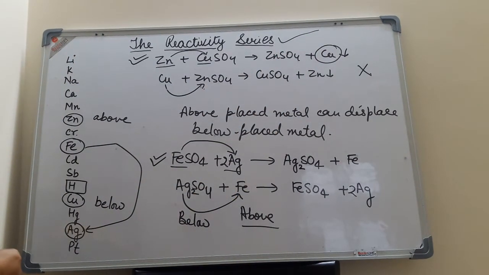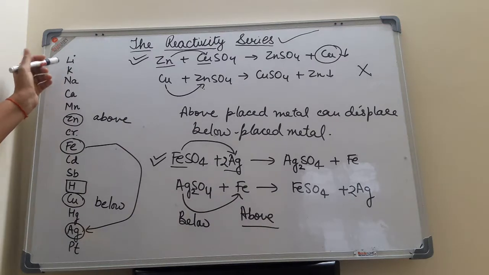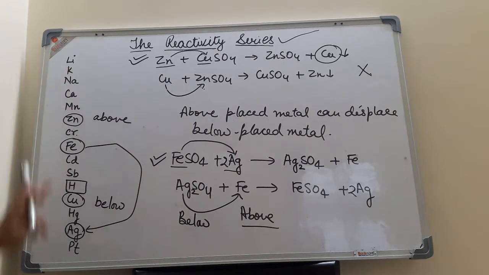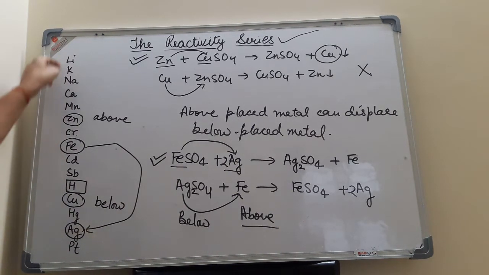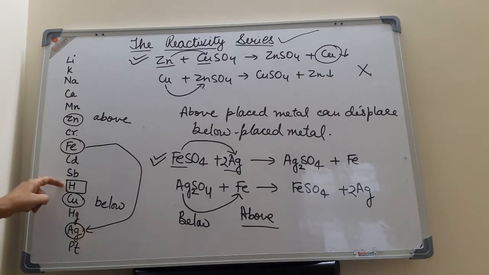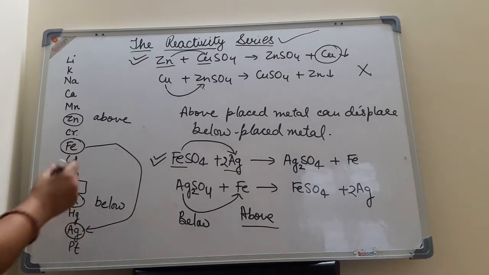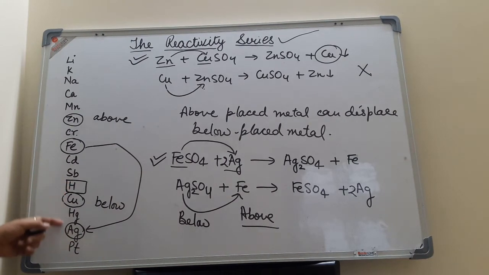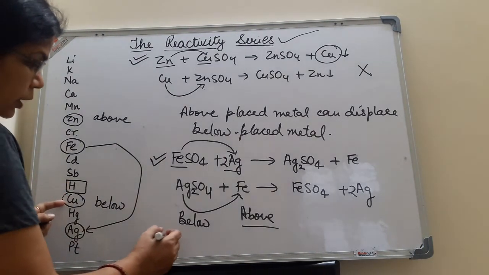So this is the reactivity series. The reactivity series explains that highly placed metals are highly reactive. If you compare all these elements, lithium is the most reactive metal. Its high reactivity is at the top, and the bottommost metal has the least reactivity. One more concept you can understand from this series: all metals which are above hydrogen can react with acid and release hydrogen gas. But all below placed metals cannot release hydrogen gas.